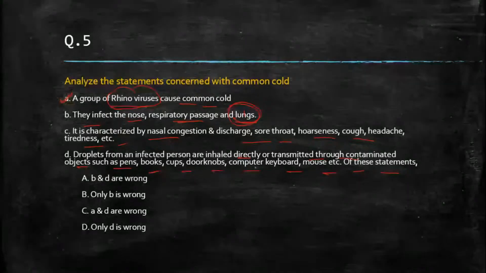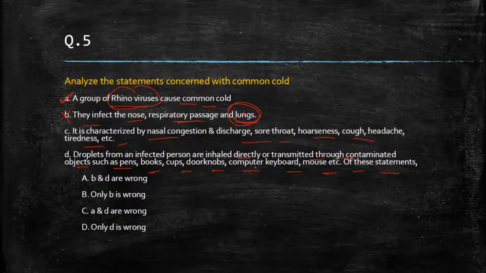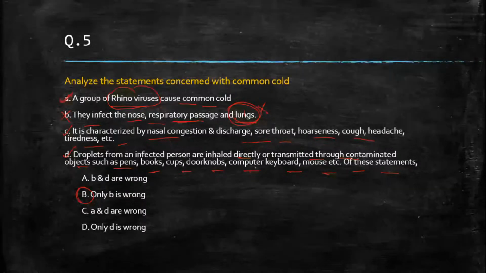I don't think they infect lungs. So this should be the incorrect option. But the remaining C is also correct, D is also correct. So only B is wrong. According to me, this will be the correct answer. Right? Because it will not attack lungs, it will attack nose and respiratory passage alone. Okay? Chalo.